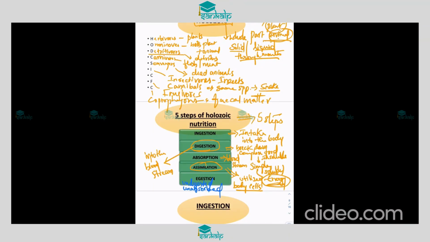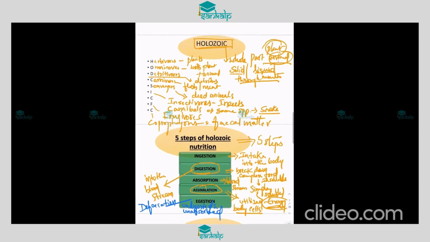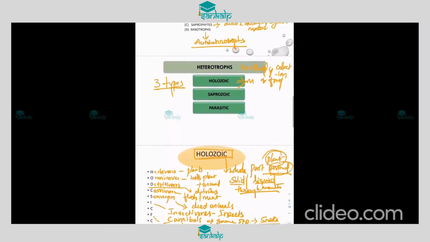That process is called defecation, the removal of undigested and unabsorbed food. So with this, we conclude a small part related to digestion and absorption. Right? Thank you.